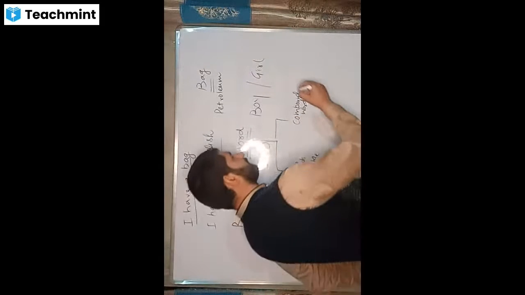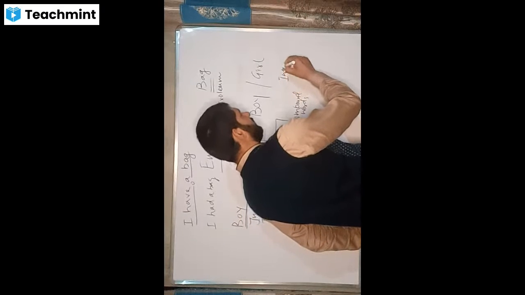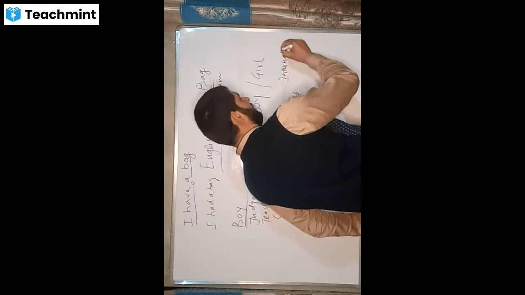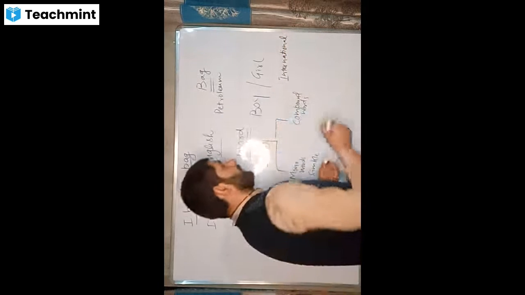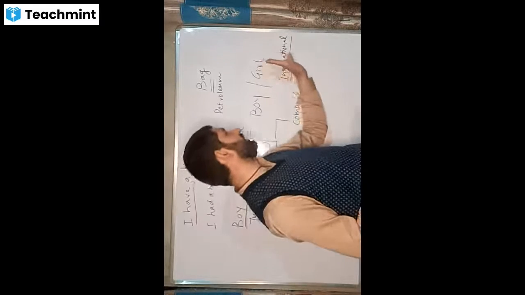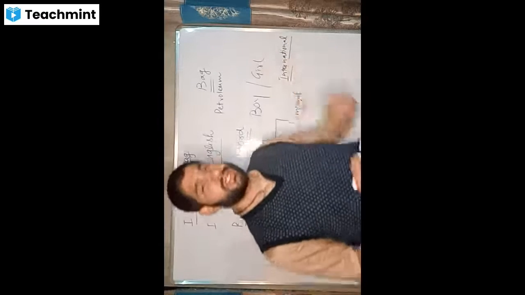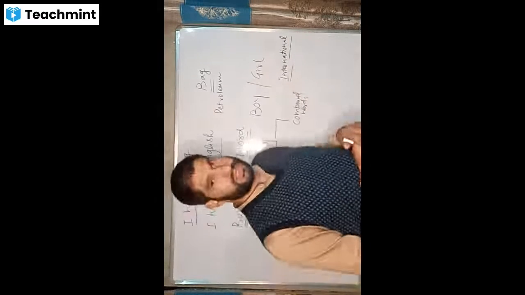Say, for example, we say international. International is a compound word because it is made up of two words, enter and national. If we split this word, enter carries its own meaning and national carries its own meaning. So international is a compound word.